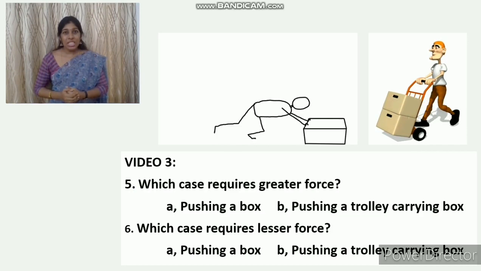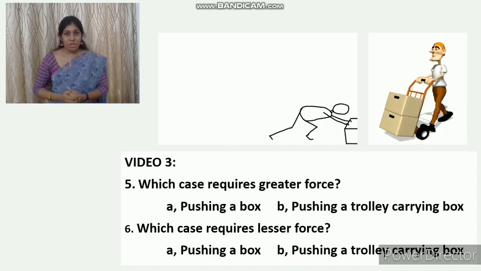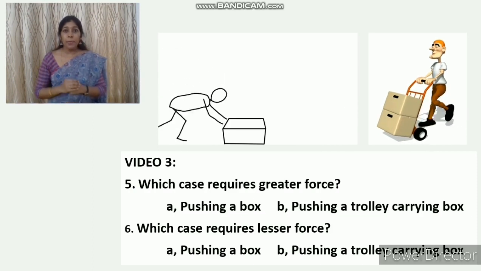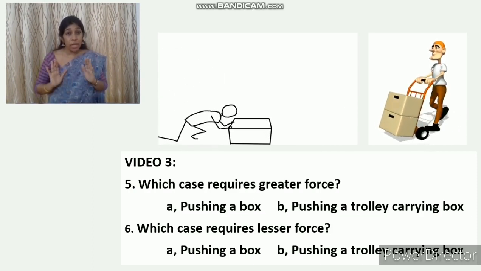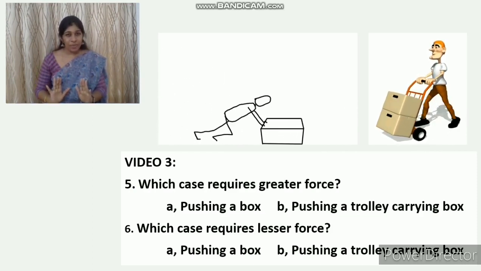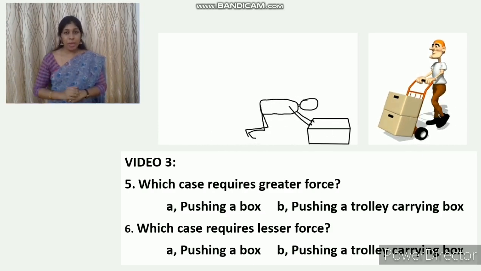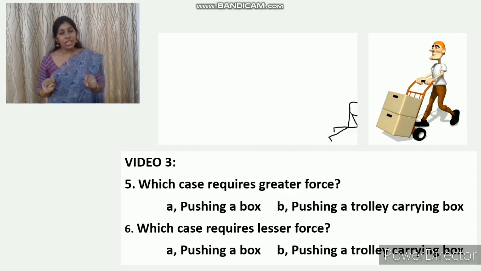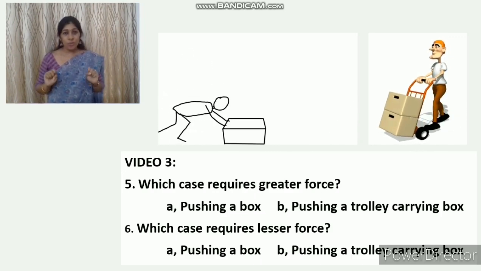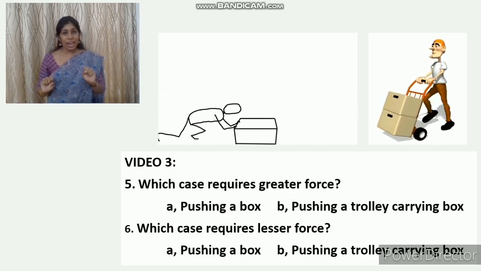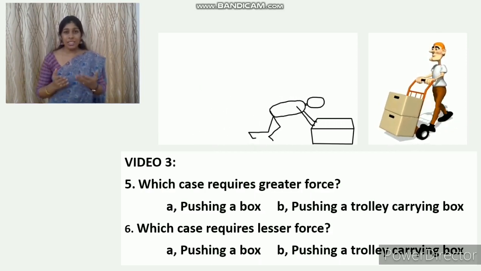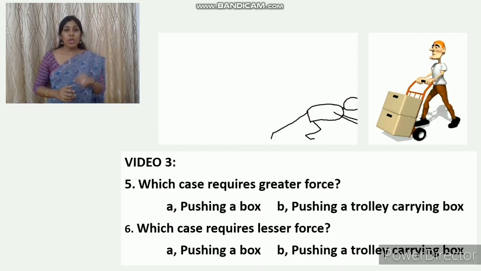Did you observe these images? What does the first image show? Yes, a person is pushing a big box, right? Okay, what is the second image? A person is pushing a trolley carrying that box. Okay, let's answer the questions given on this screen.